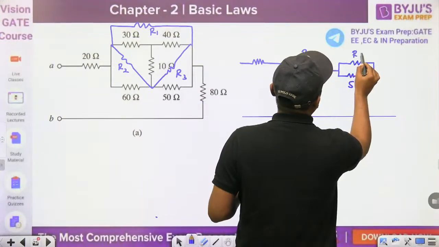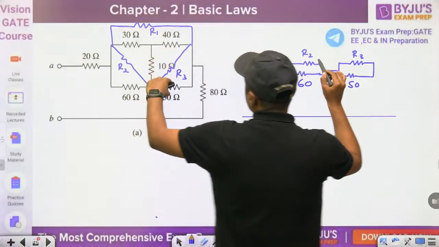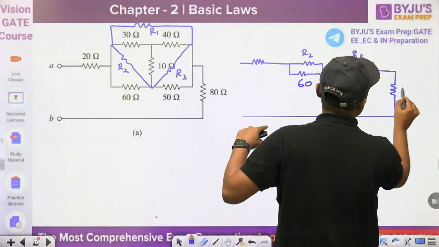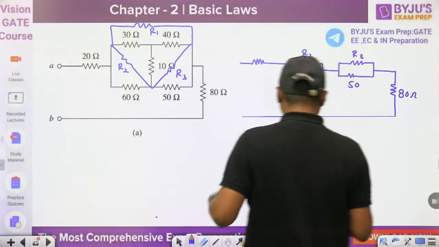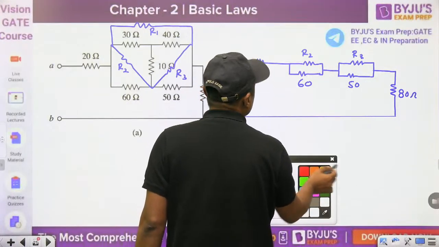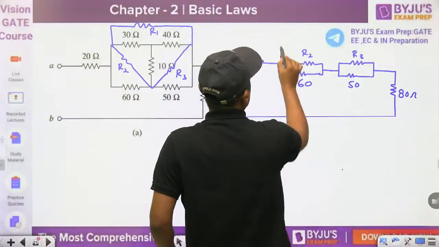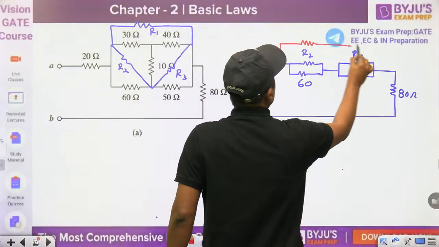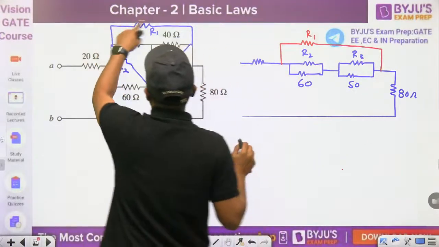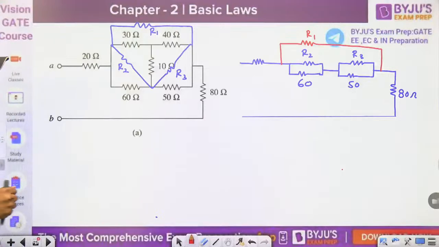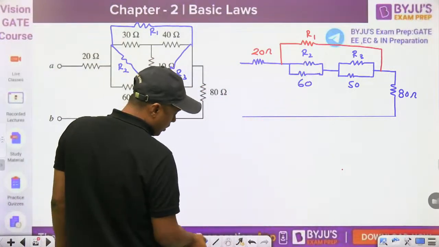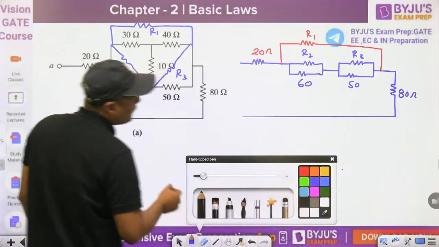Find R3 parallel to this 50, and then here we have the 80 ohm. There is one more resistor here connected at this point. This is R1, connected parallel to this, and this is 20 ohm. Now it is very easy to solve. Then what is the value of R1?